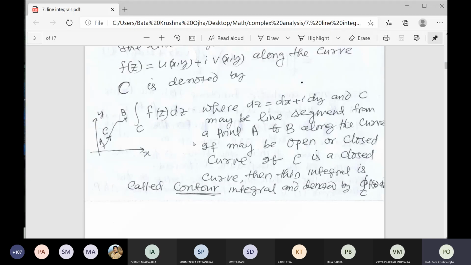This denotes that C is a closed curve. The plain integral symbol may denote an open curve or a closed curve. So if it is a closed curve, you have to write that it is a closed curve. If you do not, it is treated as an open curve. With the circle symbol it is very clear that C is a closed curve. So that is called contour integration.